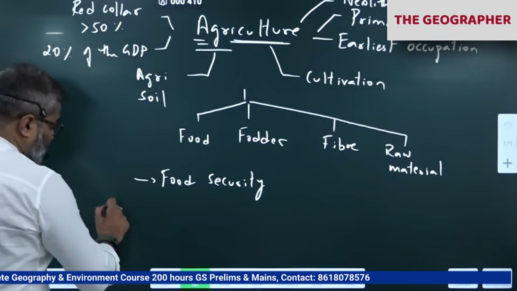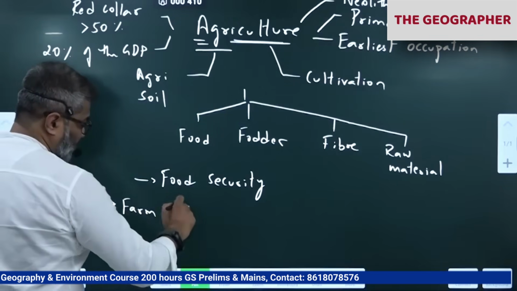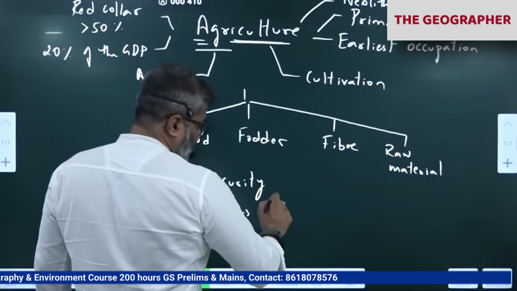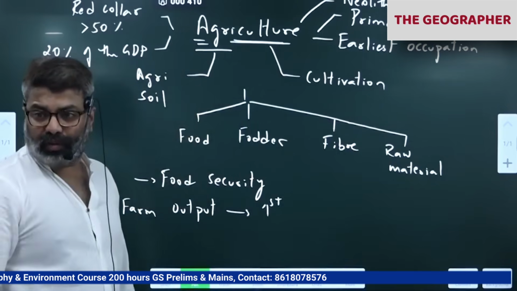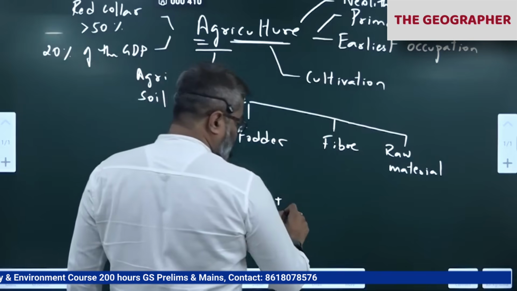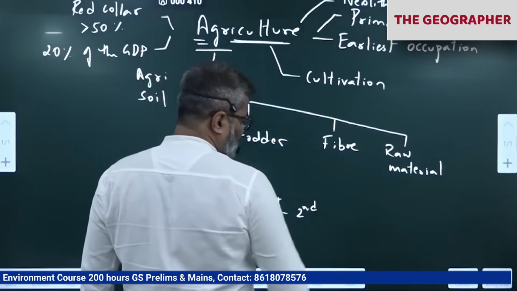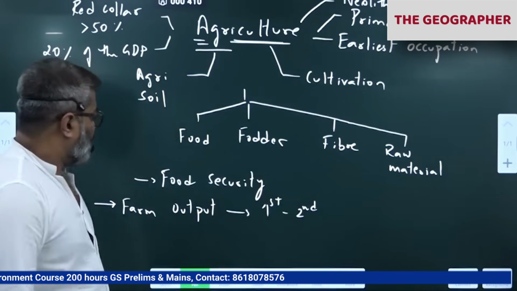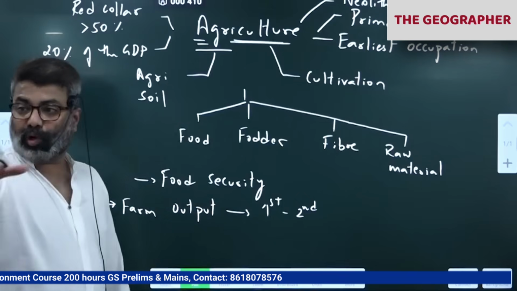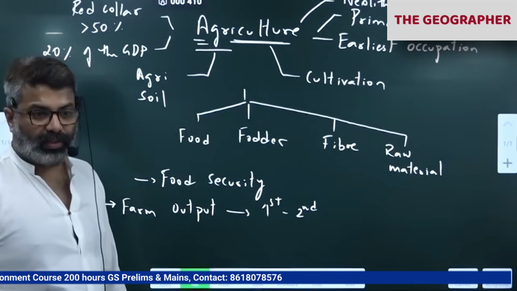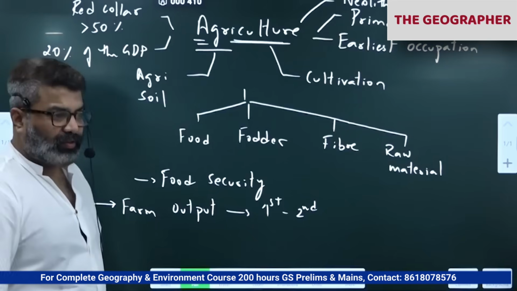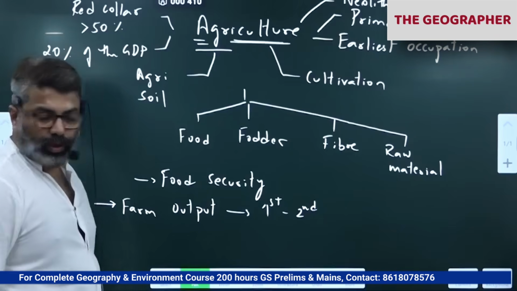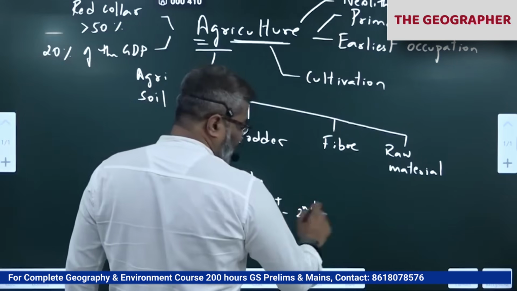When it comes to farm output, India stands first in a few crops, first in vegetables, fruits and all. But in certain crops, we are second. Okay, first and second, usually we keep changing ranks with China. So when it comes to farm output, meaning how much crops we grow annually, we are either first in some crops or second in a few crops. So more or less first and second rank we are shifting with China. So that you should know. Farm output may be first or second depending upon the crop.